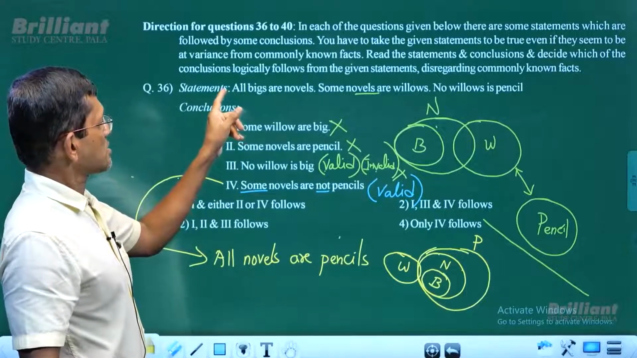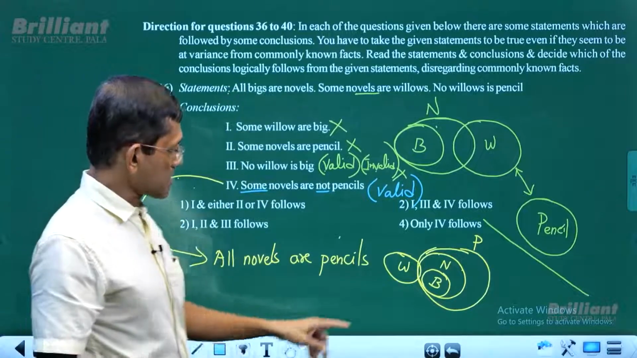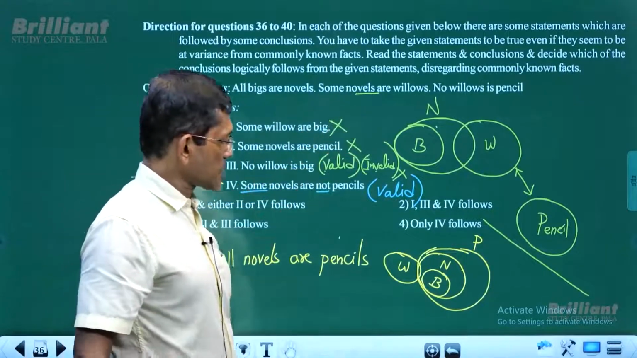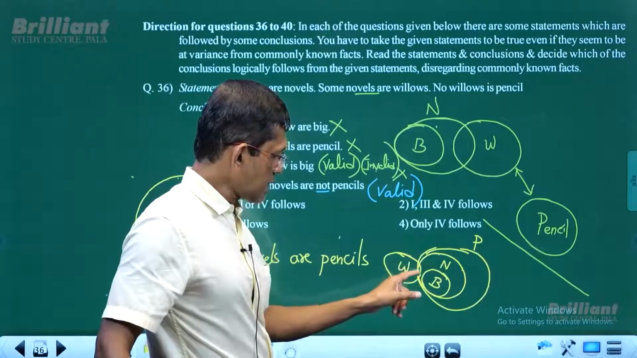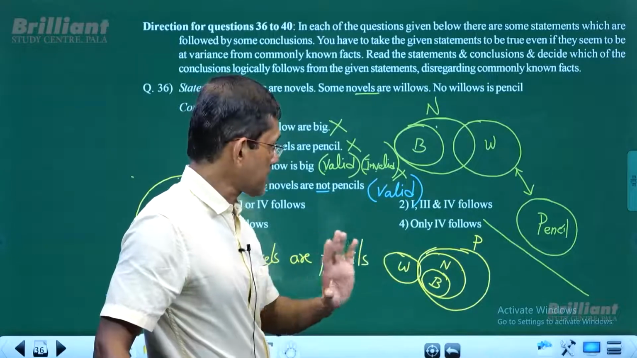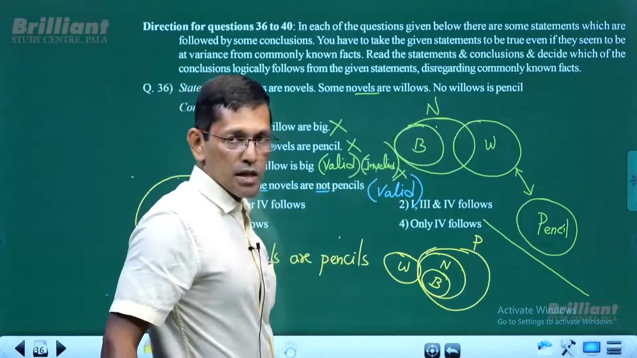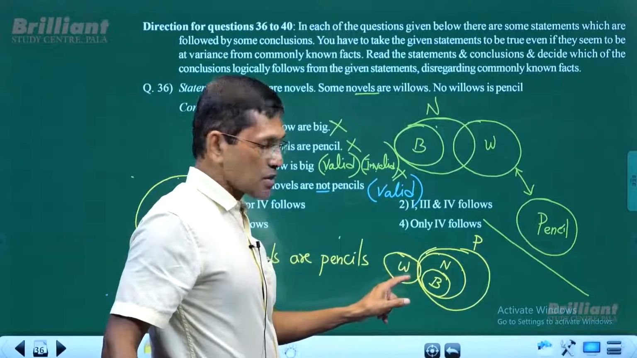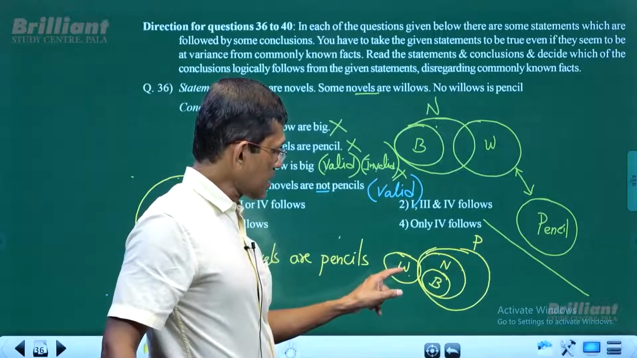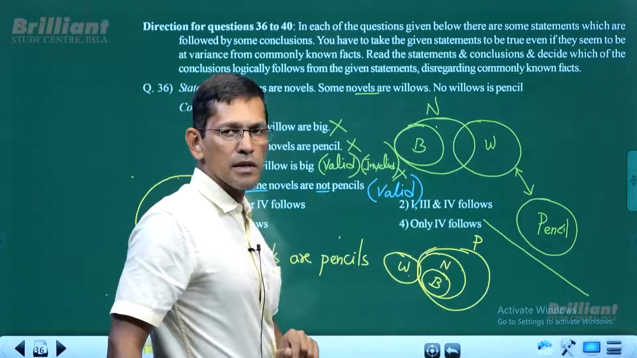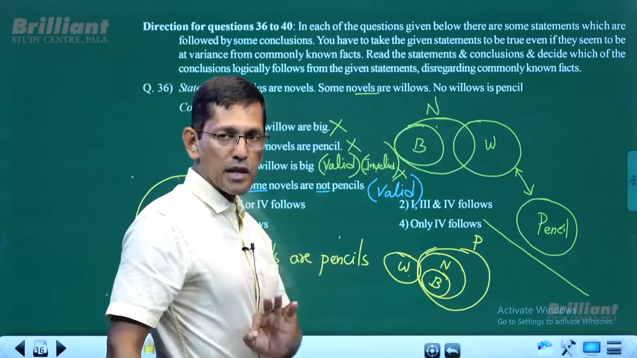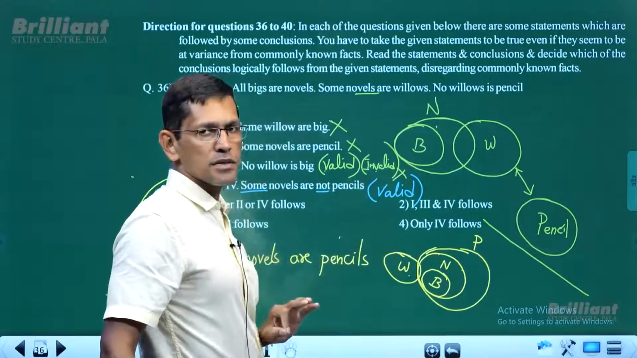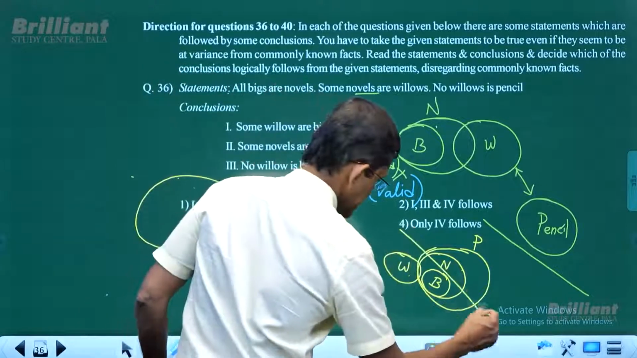What are the given statements? All bigs are novels. Okay, that's fine. Some novels are willows. Some novels and willows, there is an intersection. So some novels are willows, perfectly all right. No willow is pencil. Willow cannot overlap with the pencil. But what you see here, willow is overlapping with the pencil. So if willow is overlapping with a pencil, then this new diagram contradicts the given statements. So this new diagram doesn't exist.